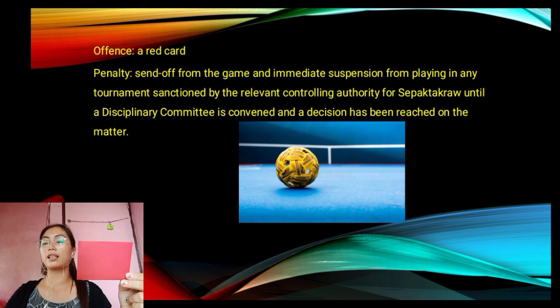It means that if a player was already sent off and is immediately suspended from playing in any tournament sanctioned, it means he can no longer easily play a Sepaktakraw game if he received the red card. So he can only play if ever